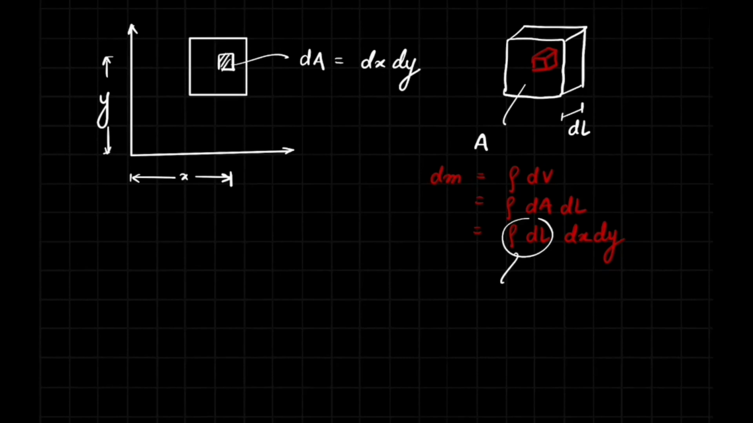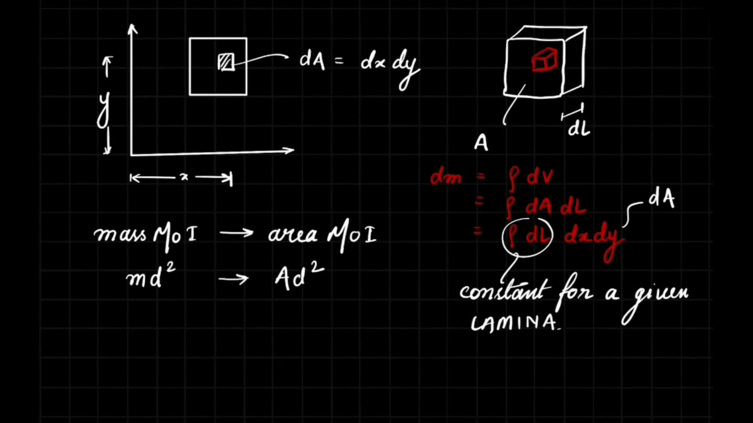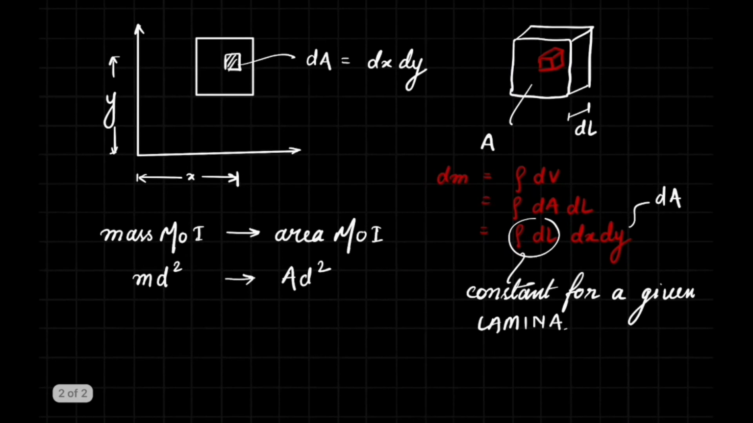Now if you observe carefully, for any given lamina, a homogeneous lamina, the density will be constant and the thickness also does not change. So the only variable here is the area of the element dx dy. So when you actually move from mass moment of inertia to area moment of inertia, what you are essentially doing is you are ignoring the constant density into thickness, and that's because both these terms, density and thickness, are actually defined for a 3D object and not a 2D lamina.